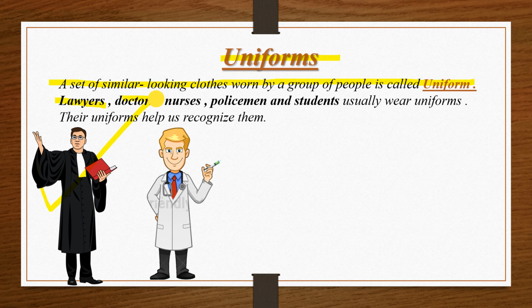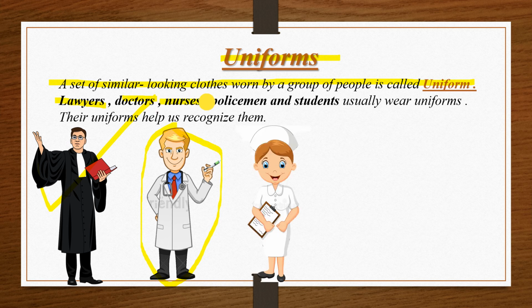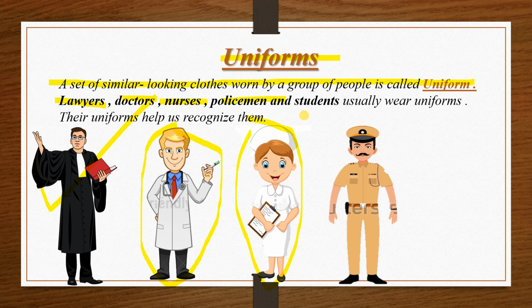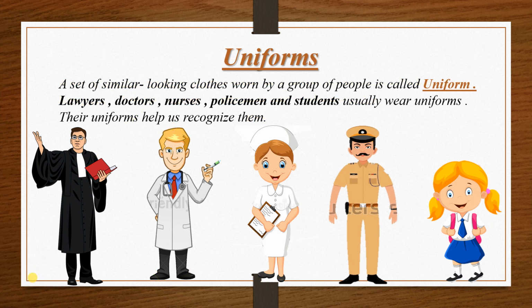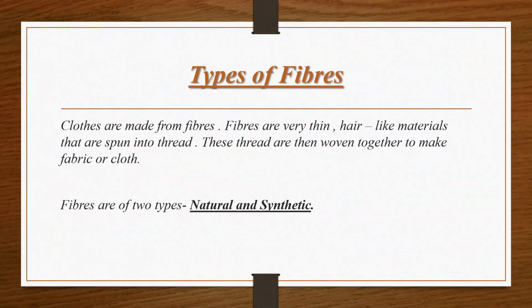See the doctors. By seeing the uniform only, you can make out that a particular person is a doctor or a nurse. A policeman, and a student. So their uniforms help us to recognize them. For example, if you wear your school uniform and go outside, by seeing you, other people can recognize that you belong to a particular school. So a uniform helps us to recognize ourselves.